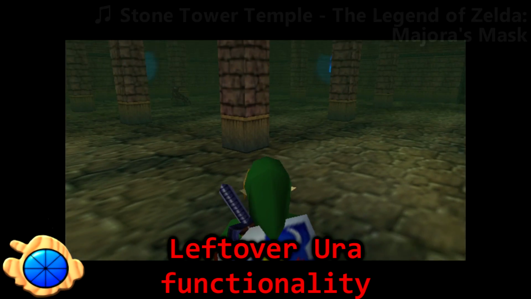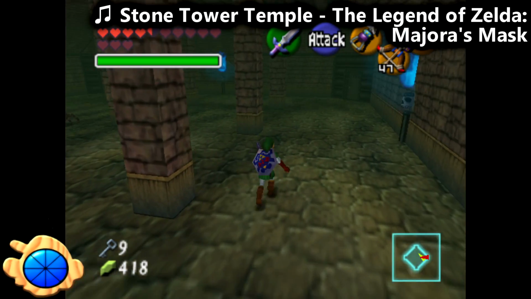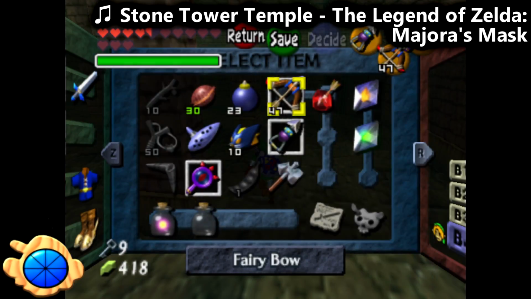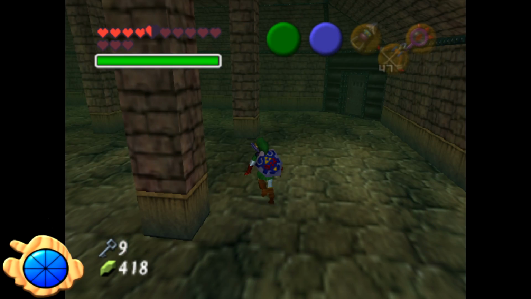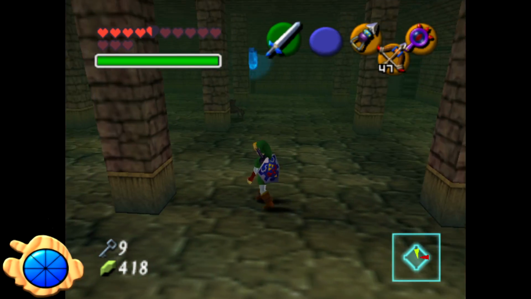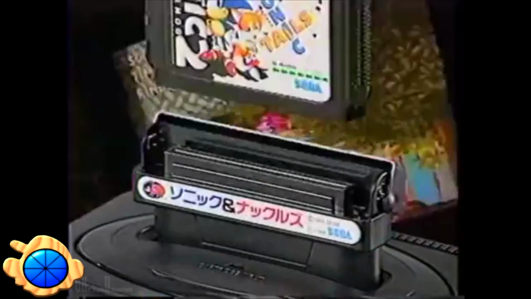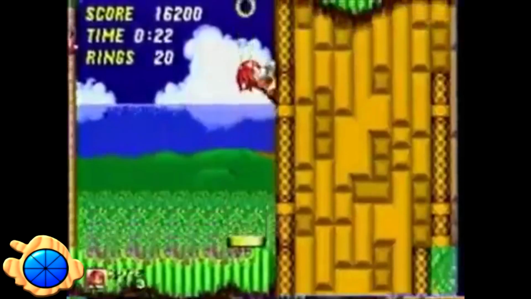Leftover Ura functionality. Ura Zelda was a planned expansion for Ocarina of Time that would have used the Nintendo 64 disk drive. The commercial failure of the N64 disk drive in Japan led to Ura Zelda never being released. To make a comparison here, Sonic 3 being expanded with Sonic & Knuckles is what I think of first when it comes to old physical games getting expansions.